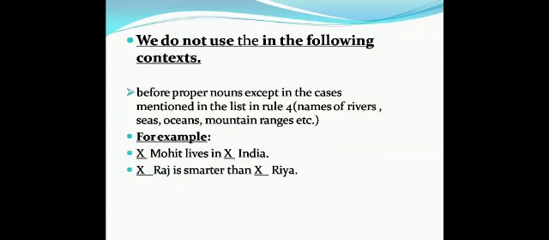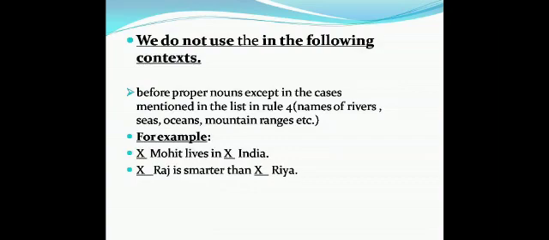Children, we have learned where we use article the, and now we will learn where we do not use article the. Article the is not used before proper nouns except the names of rivers, seas, oceans, mountain ranges, holy books, trains, ships, aeroplanes, famous buildings, and newspapers.